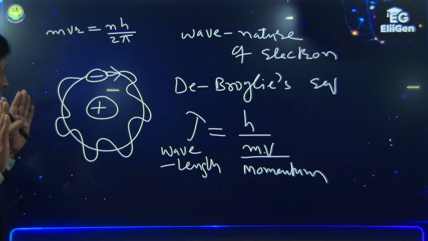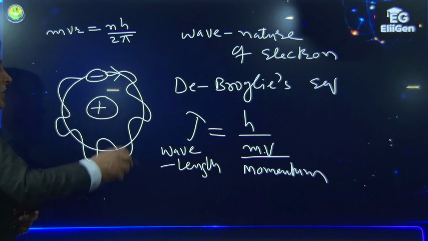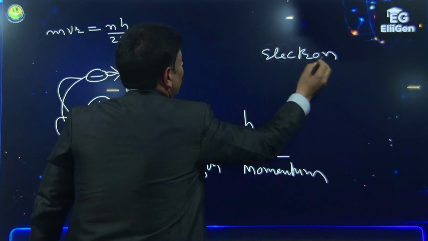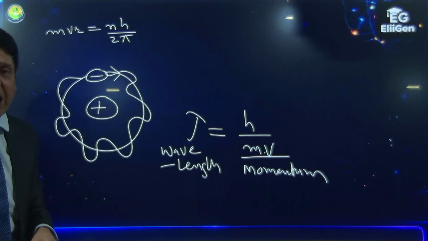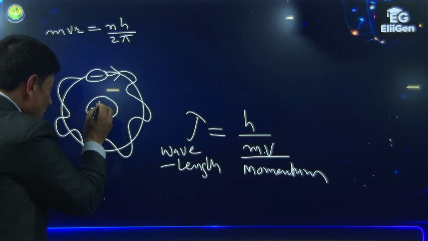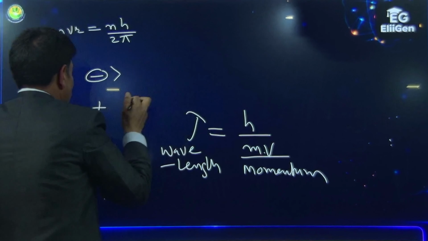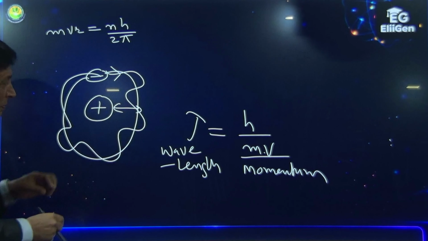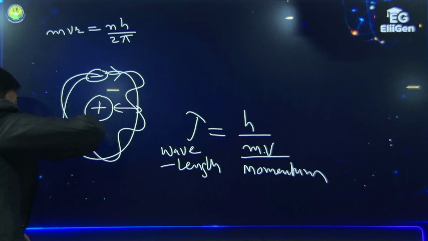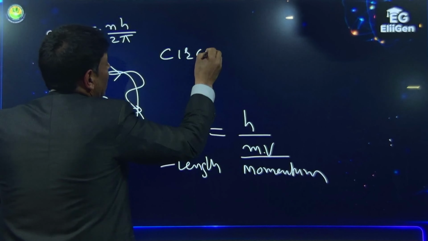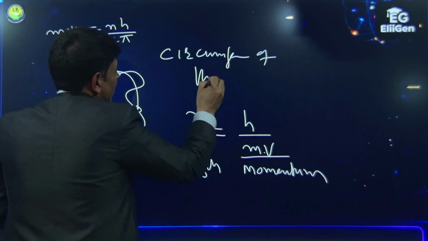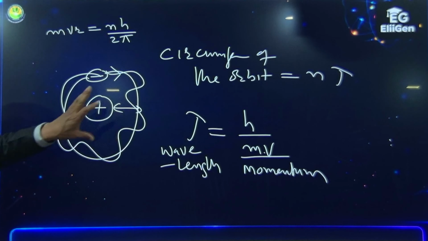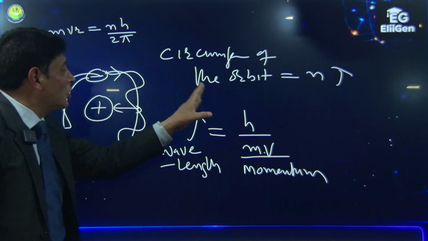Now listen. When it was confirmed that the electron has wave nature, scientists said that if the electron has a wave nature, then the radius of the orbit should be such that the circumference of the orbit should be equal to n lambda.